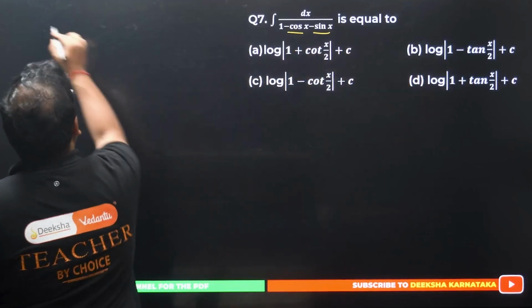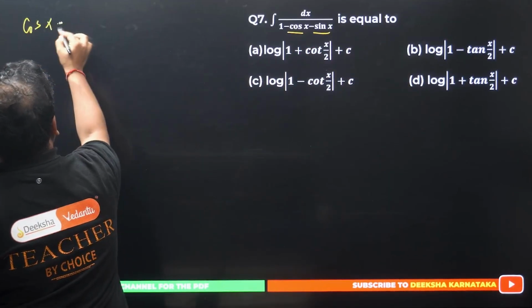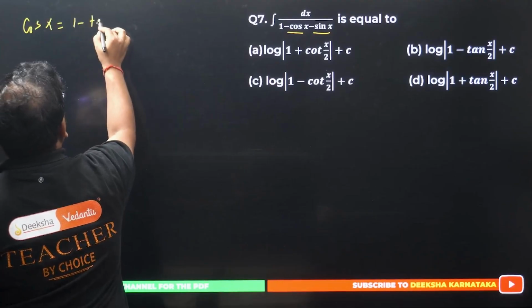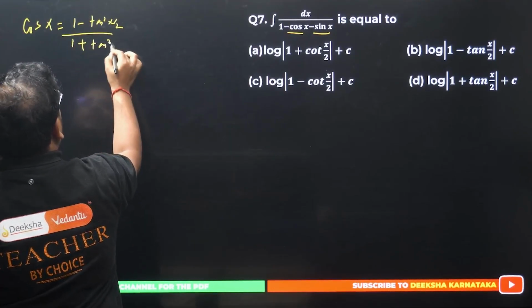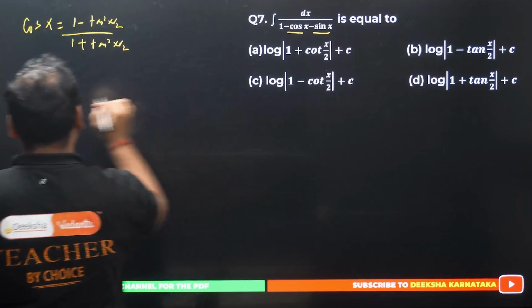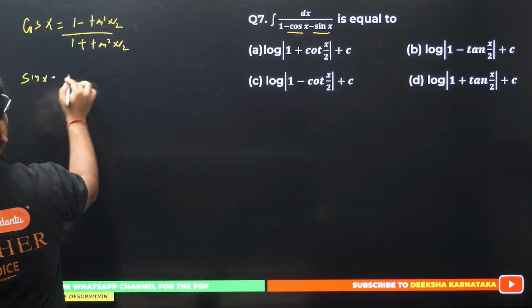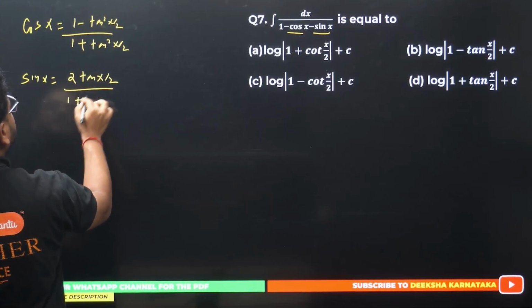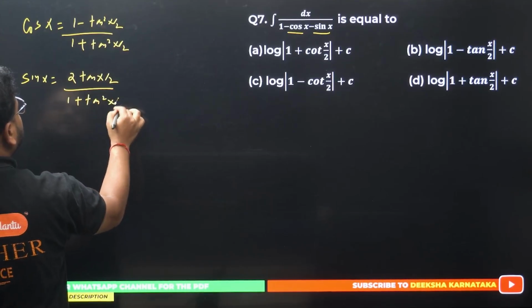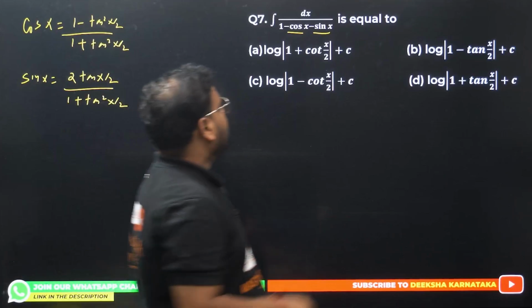Okay. Cos of x, formula is there: 1 minus tan square x by 2 over 1 plus tan square x by 2. Sin x formula is also there: twice tan x by 2 over 1 plus tan square x by 2. Okay, let's use this now.